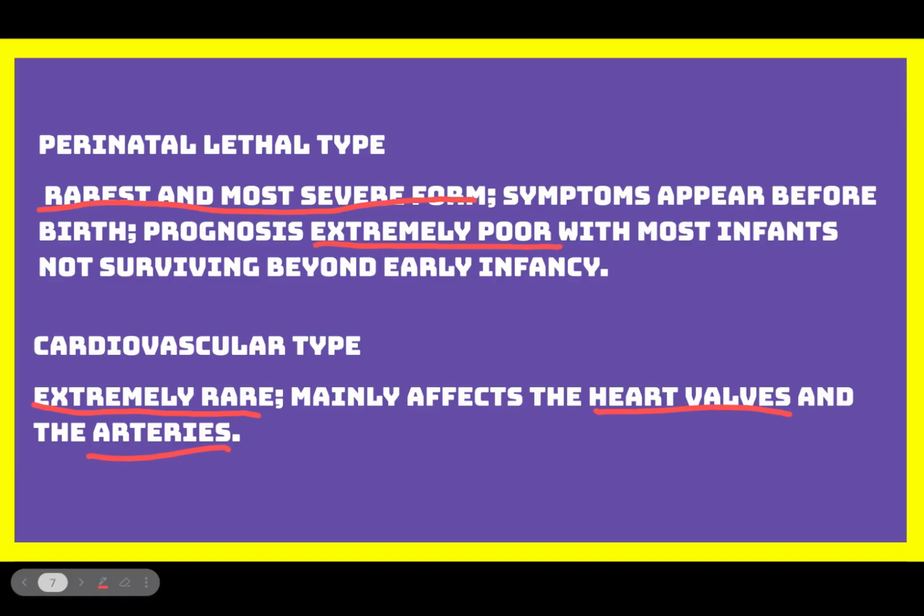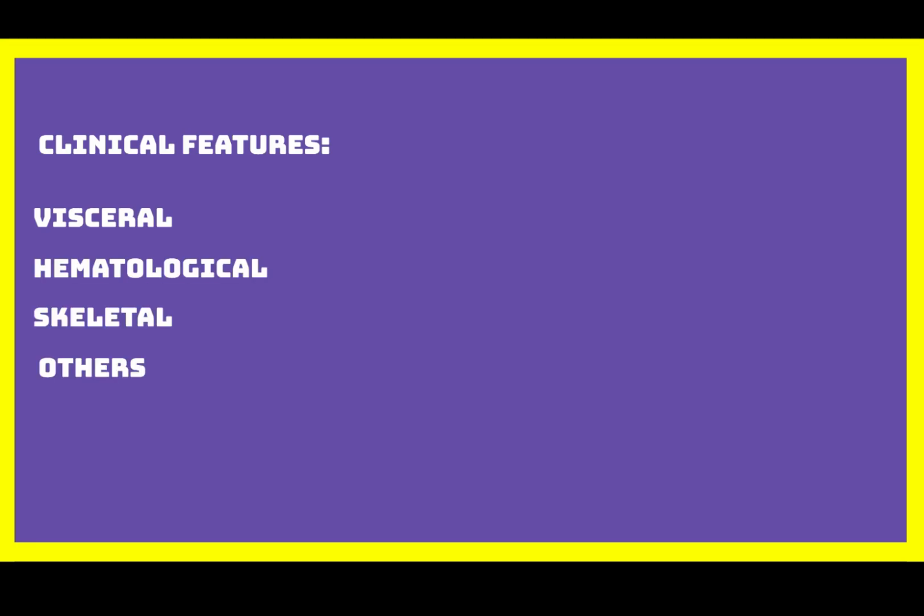Now, I will move on to pathophysiology and clinical features of Gaucher disease. The signs and symptoms of Gaucher disease occur because glucocerebroside-filled macrophages gradually accumulate in different tissues. The clinical features can be grouped into visceral, hematological, skeletal, and other systemic categories.